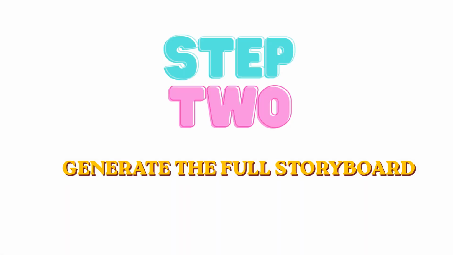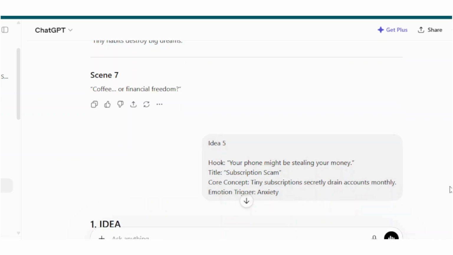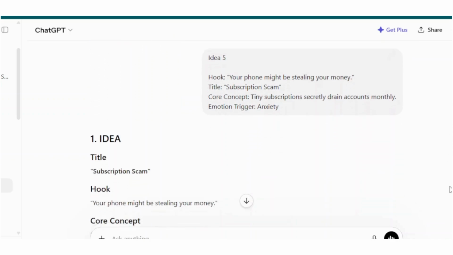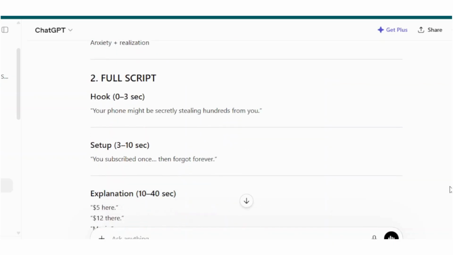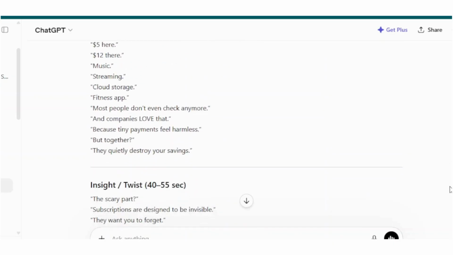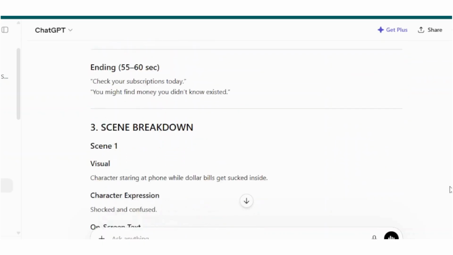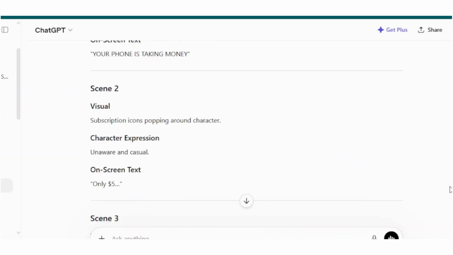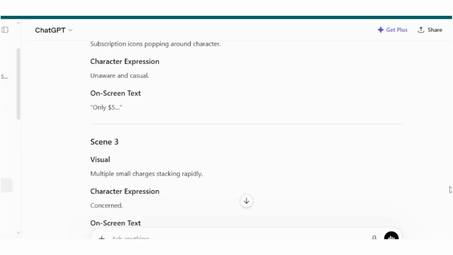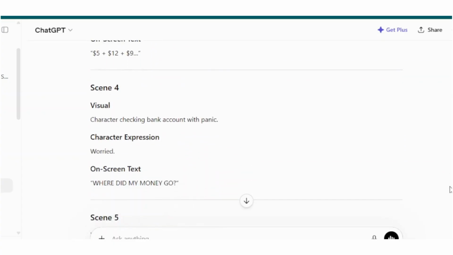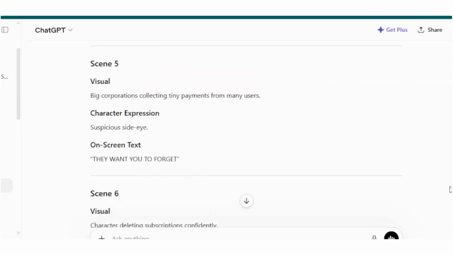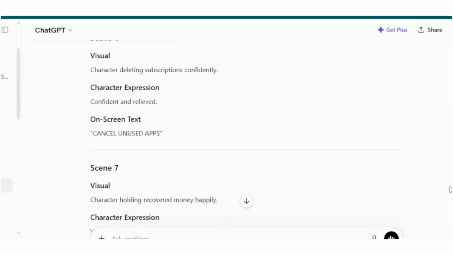Step 2. Generate the full storyboard. Now copy your selected idea and paste it back into ChatGPT. This is where the real magic begins. ChatGPT will generate a complete storyboard for your short video, including full script, scene-by-scene breakdown, AI image prompts, animation prompts, dialogues, and visual instructions.